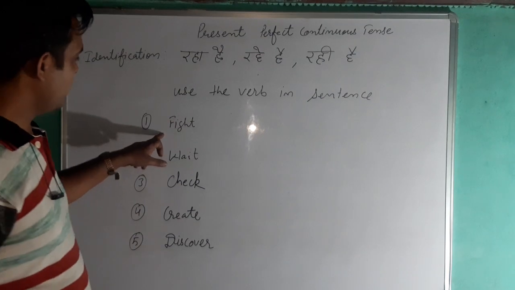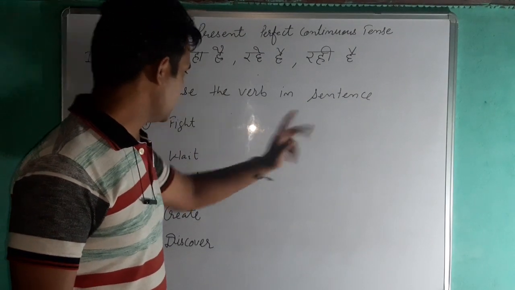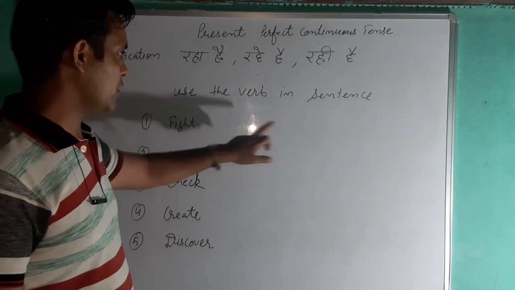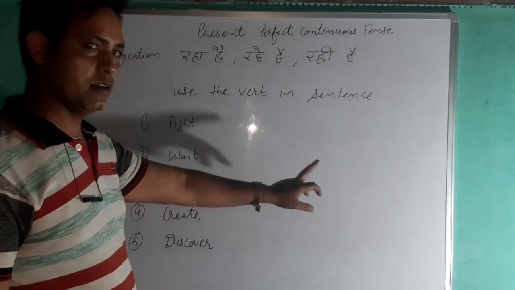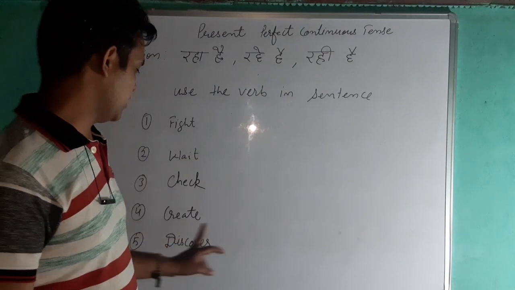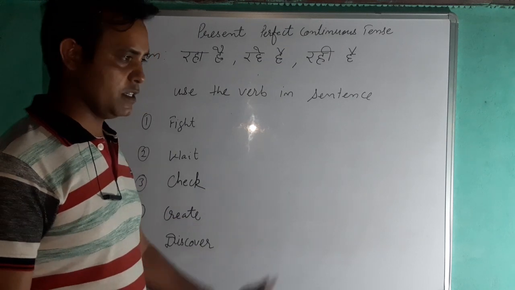So here I want to tell you about the past and past participle. Fight, fought, fought, F-O-U-G-H-T. And then wait, waited, waited; check, checked, checked; create, created, created; discover, discovered, discovered.